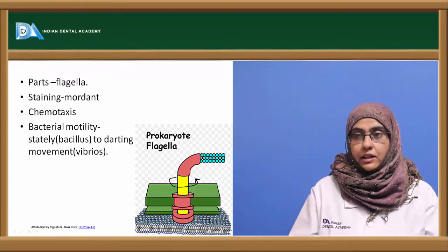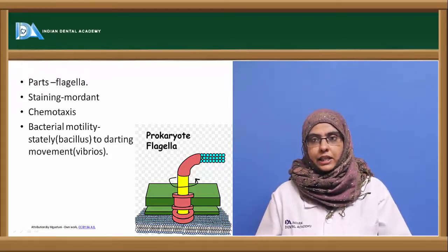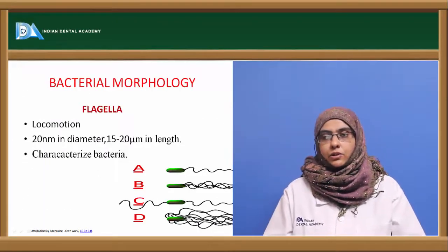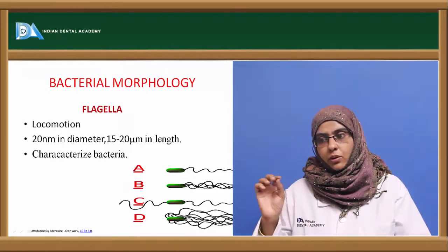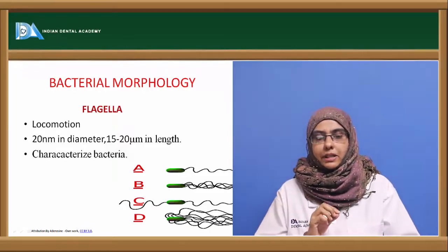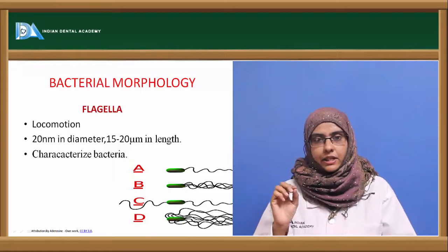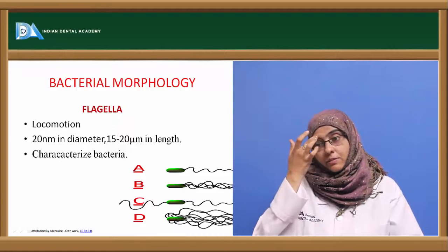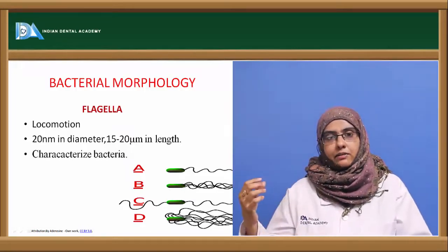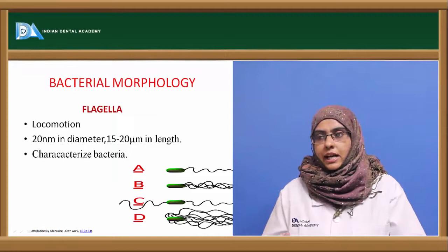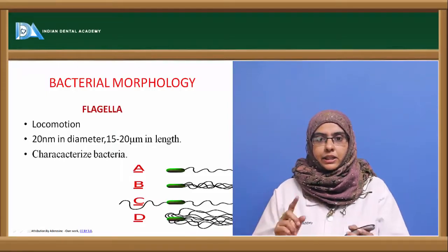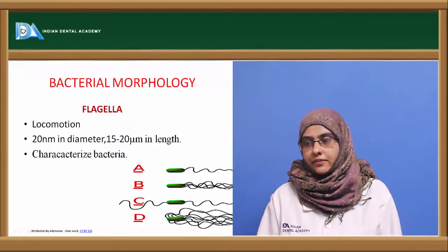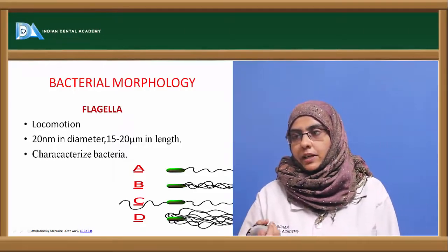Bacteria are usually motile in nature, and they have different types of flagella. You can see the different types of flagella over there. The flagella can be present throughout the whole organism, which is called peritrichous flagella. If there is a single flagellum present at one end or both ends, it is called polar flagellum. If there is a tuft of flagella present at one end, it is called lophotrichous. If they are present at two ends, it is called bipolar flagellum. So there are different arrangements of flagella on a microorganism.